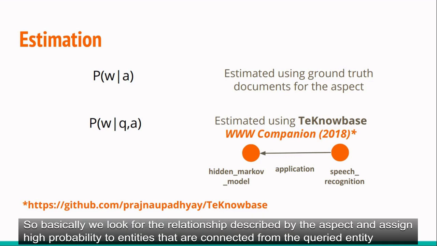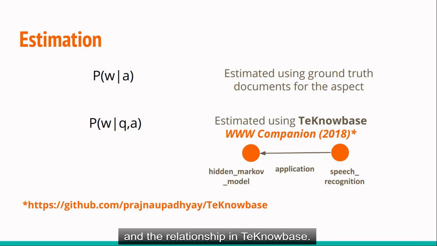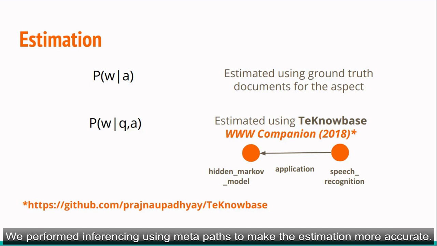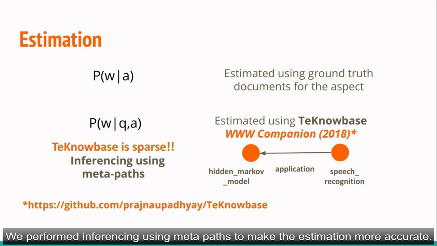So basically, we look for the relationship described by the aspect and assign high probability to entities that are connected from the queried entity and the relationship in TechKB. But since TechKB is sparse, we need to perform inferencing. We performed inferencing using metapaths to make our estimation more accurate.